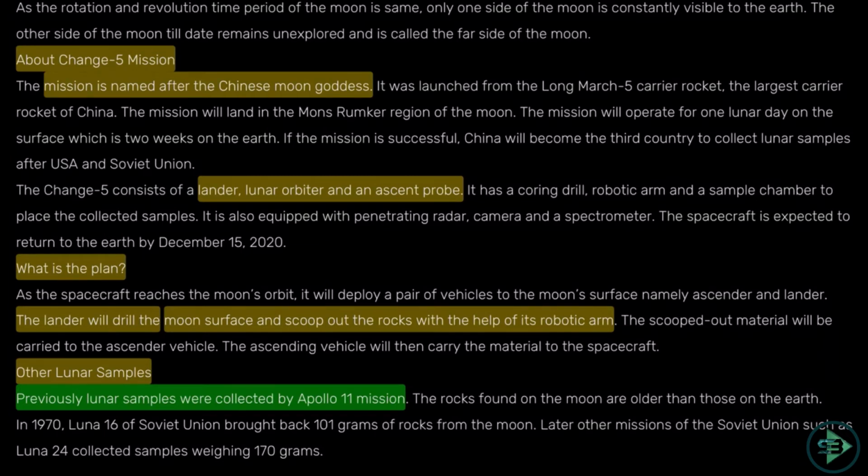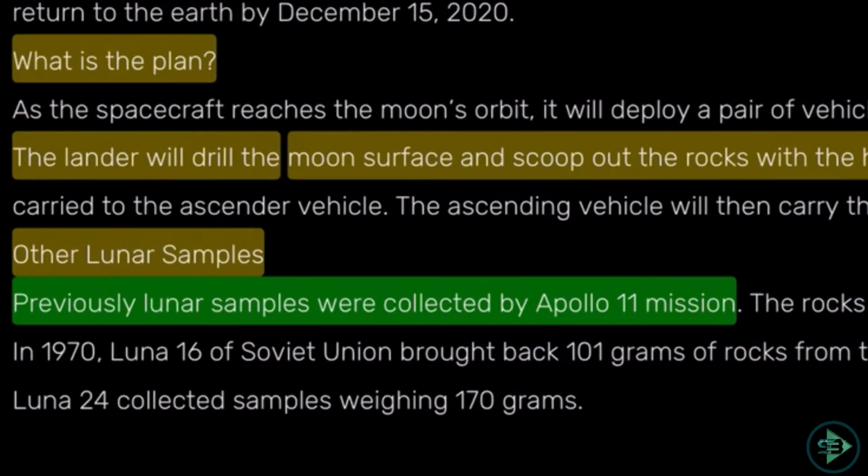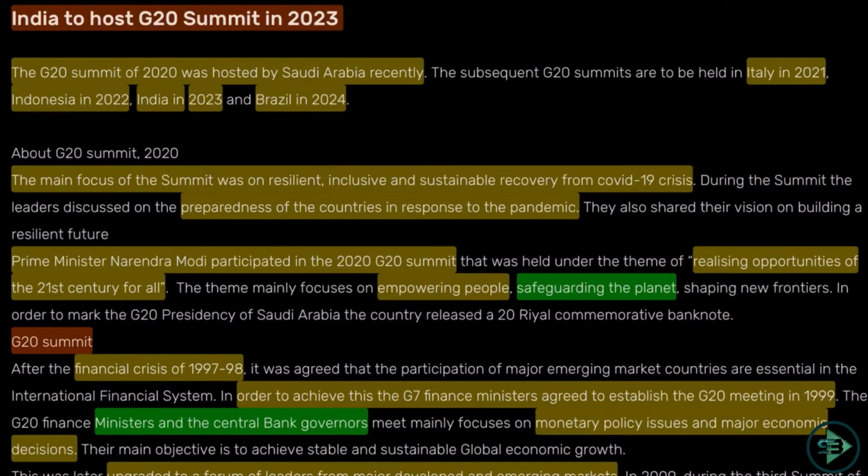Previous lunar samples were collected by the Apollo 11 mission. Just to give you an idea about what this is. So this is the next set of news we come across. India to host G20 summit in 2023. Which of these countries will hold the G20 summit in 2023? So it is India. You can expect such questions in your objective exam.